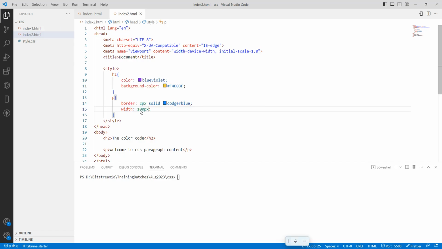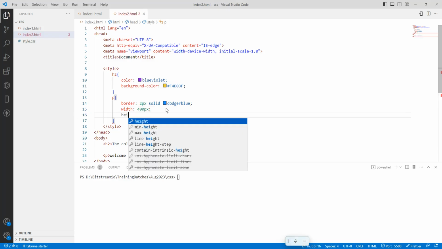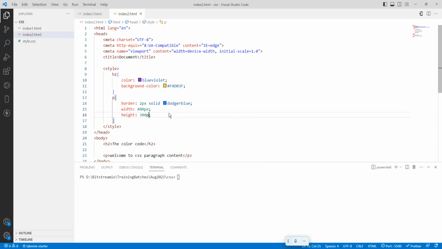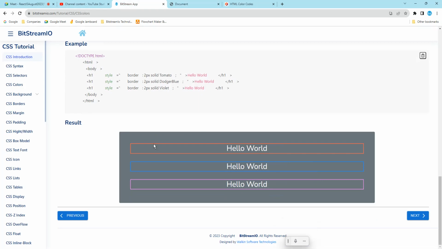Now I have set the width to 400 pixel. So you can set a width. If you want to set a height, you just go here, height 300 pixel, save it, and we'll go here. See, this is how it is set to 300 pixel. Okay, so this is called a border color.